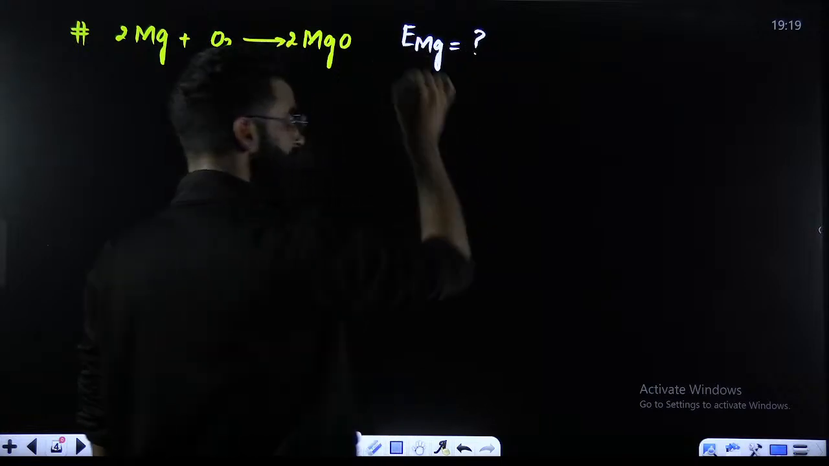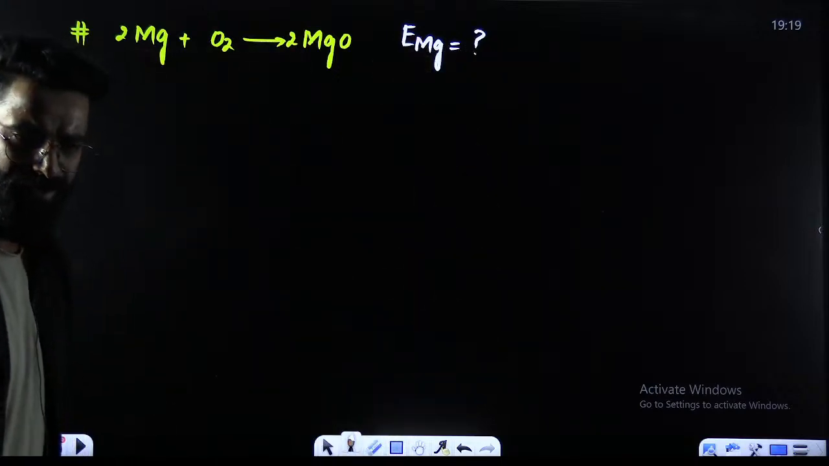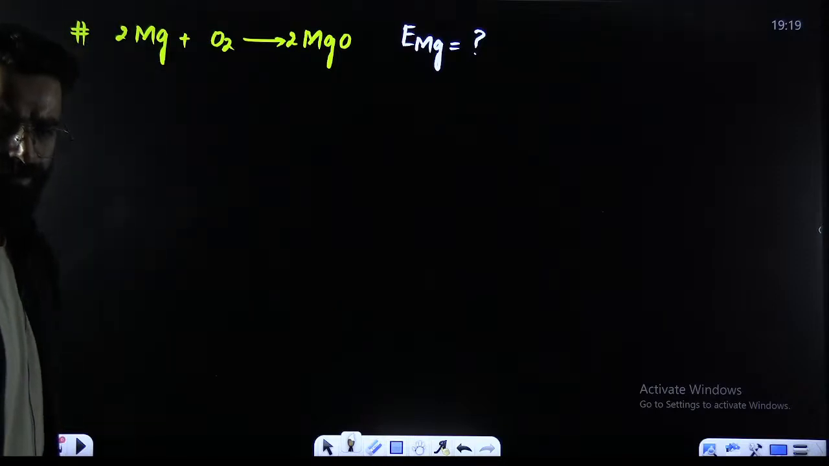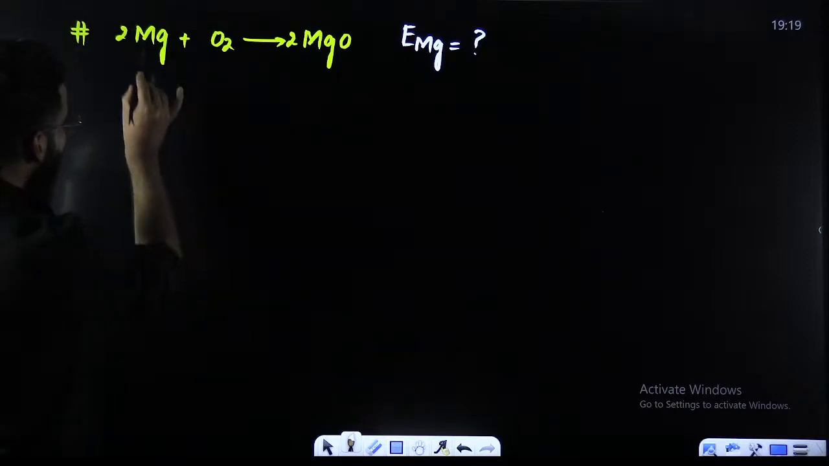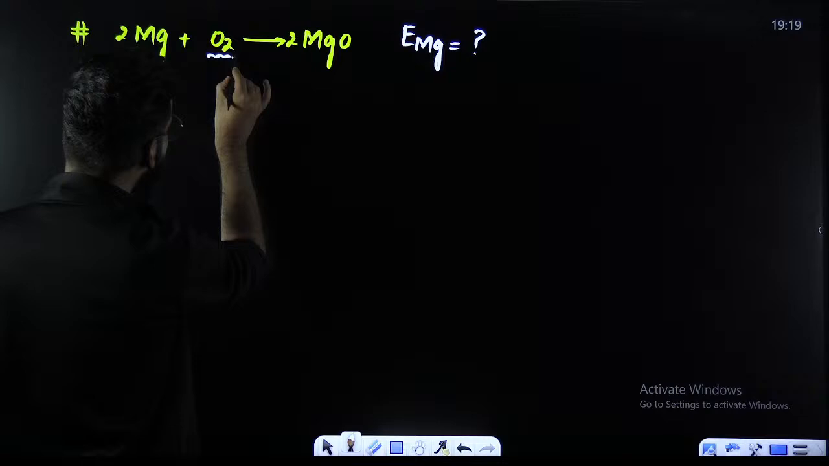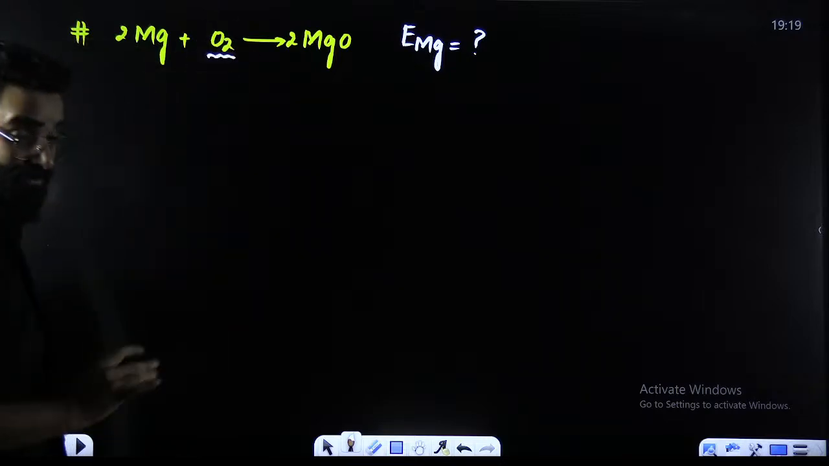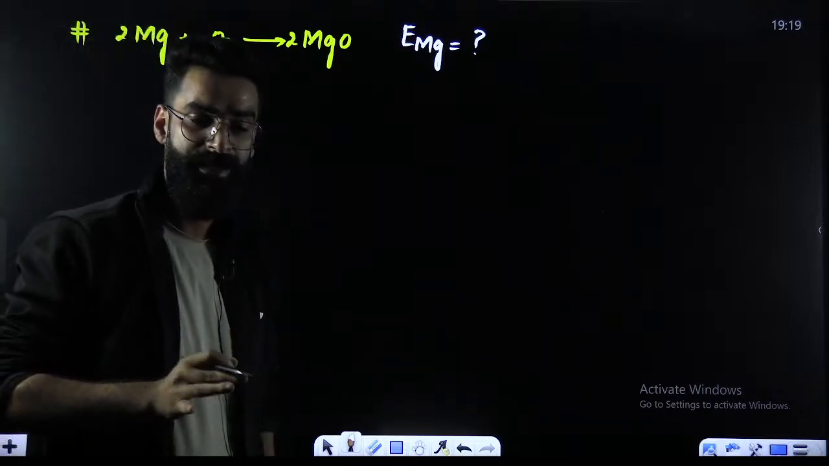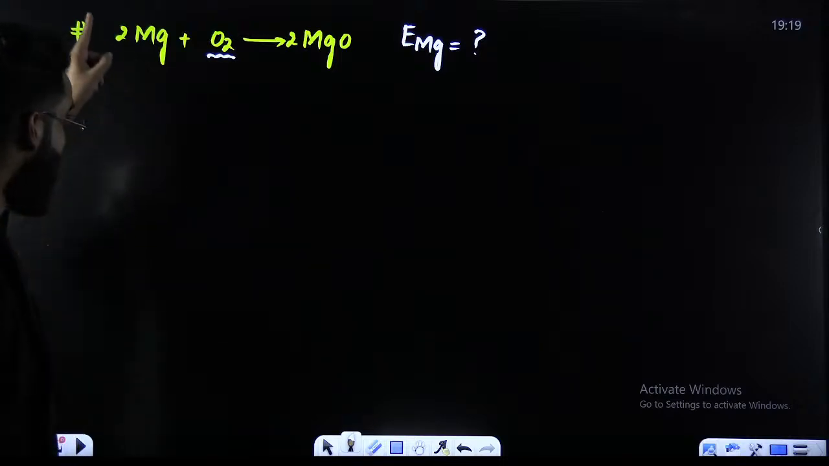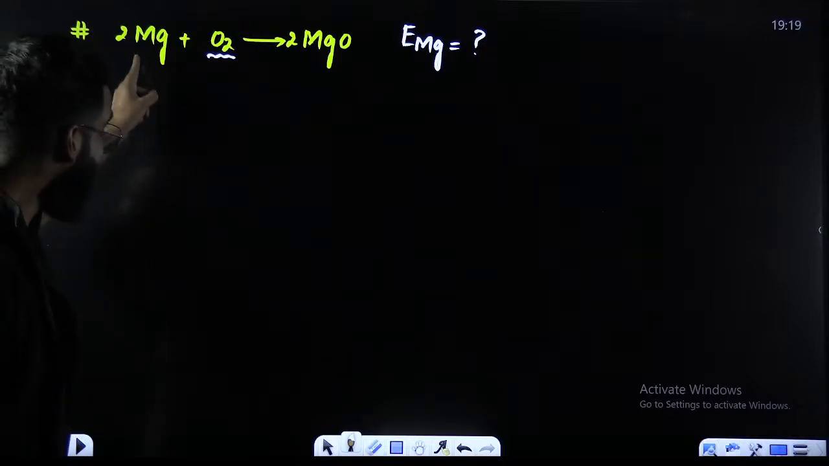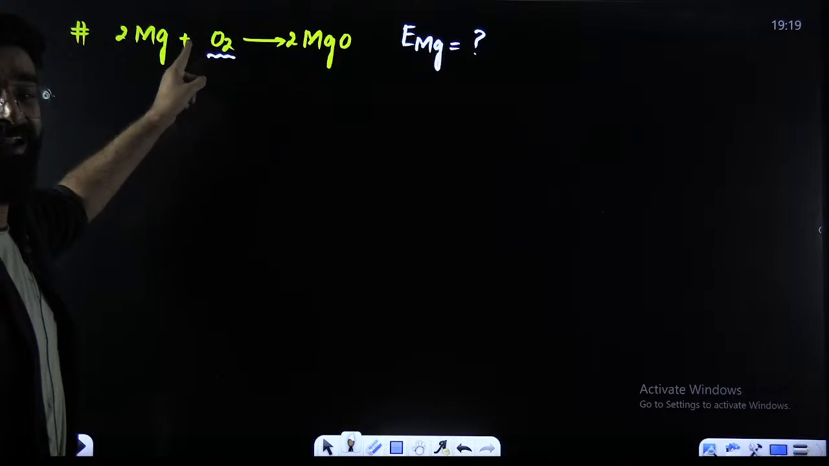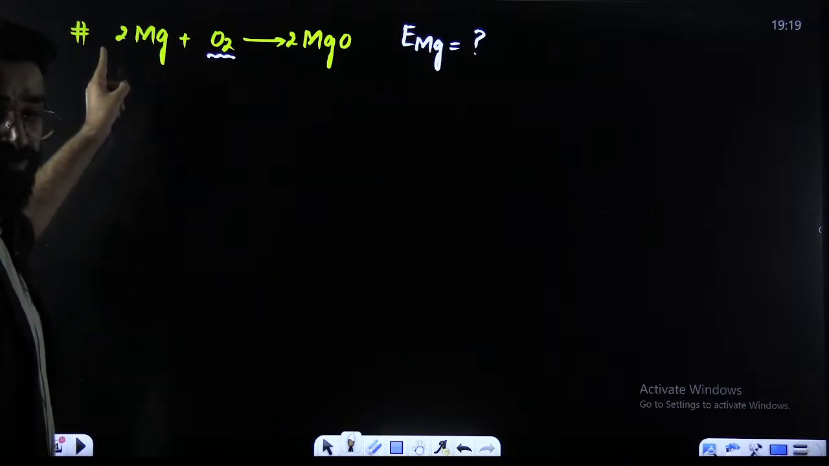Let's say I need to calculate the equivalent mass of magnesium, right? Look carefully, people. This magnesium over here is combining with oxygen. This magnesium is combining with oxygen. So first of all, since magnesium is combining with oxygen and I need to calculate the equivalent mass of magnesium, right?